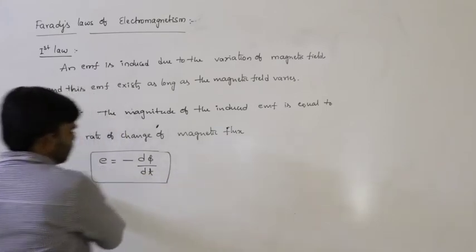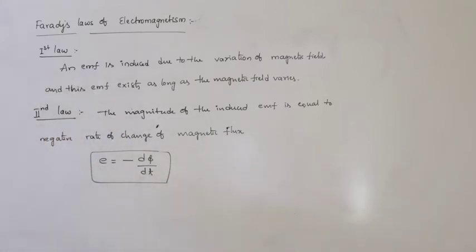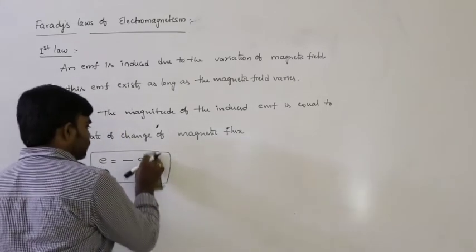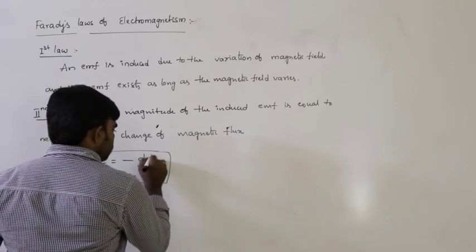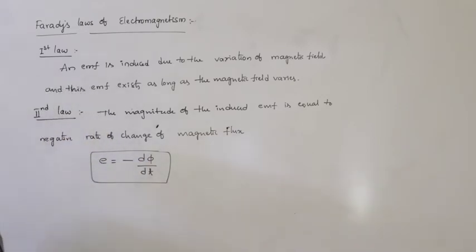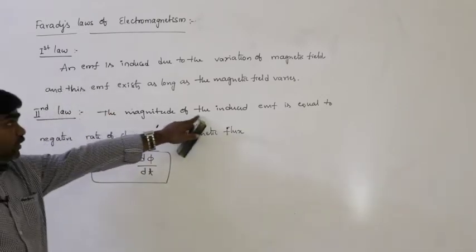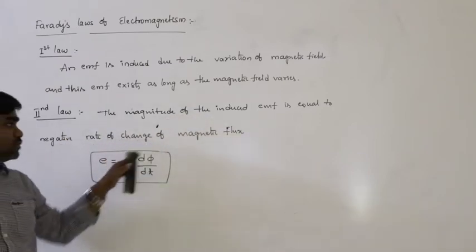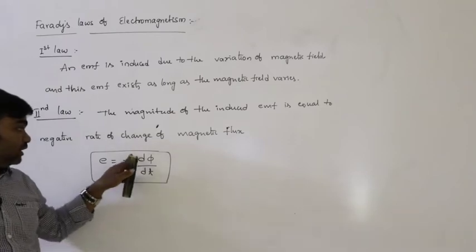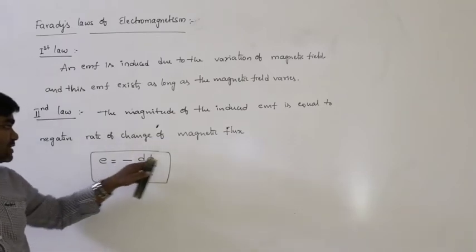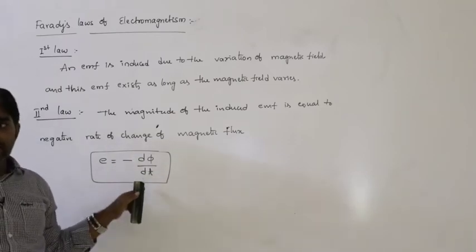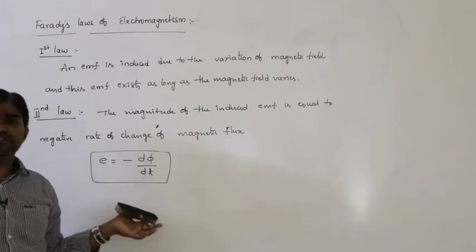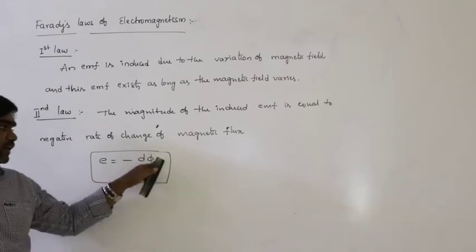This is the second law of Faraday. E is equal to minus d phi by dt, where phi is the magnetic flux. The magnitude of the induced EMF is equal to the negative rate of change of magnetic flux, minus d phi by dt. d by dt means rate of change of magnetic flux.